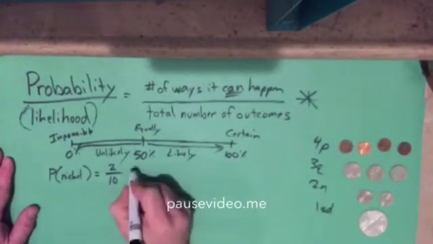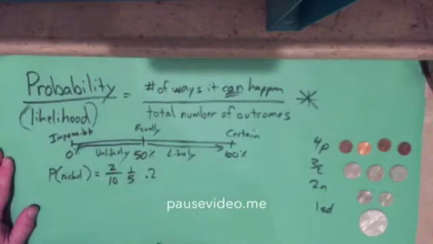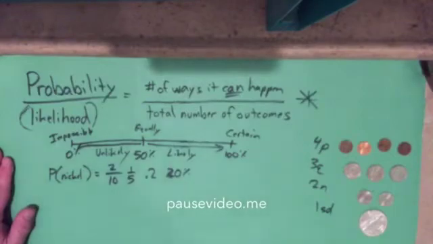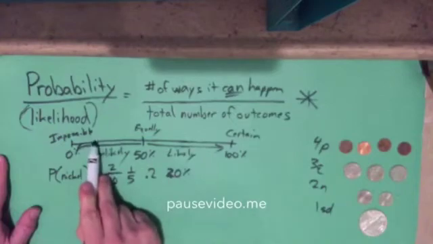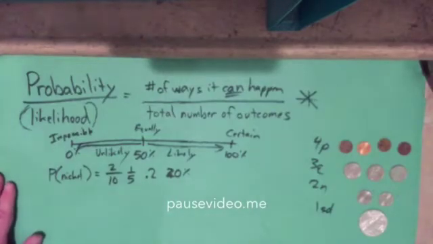Now I could simplify that. That would simplify down to 1/5. I could divide it and change it to a decimal, 0.2. I could move the decimal 2 places and make it 20%. Now I have that as my probability. By the way, if I graph 20%, it would be right down in here, unlikely. So I'm not putting my money on that. That's what I a lot of times say: by the chances, are you willing to bet on that? And the answer is I wouldn't, not at 20%. I'm not going to get that very often. I'm going to win it about 1 out of every 5 times.